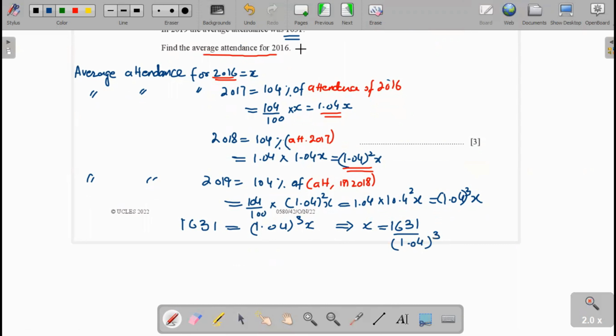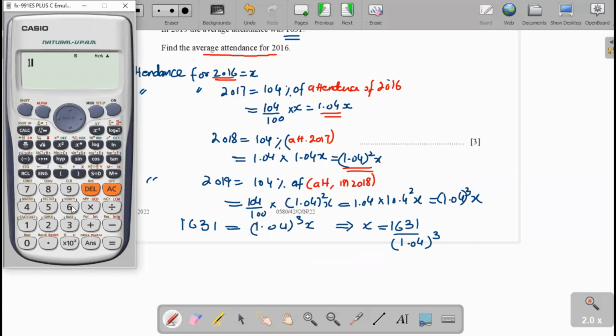Now we take, you see here, 1,631 divided by 1.04 to the power 3. Now you see that the answer is 1,449 per month.